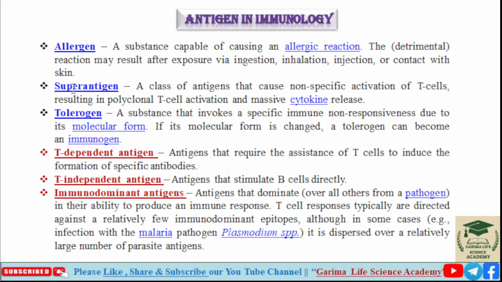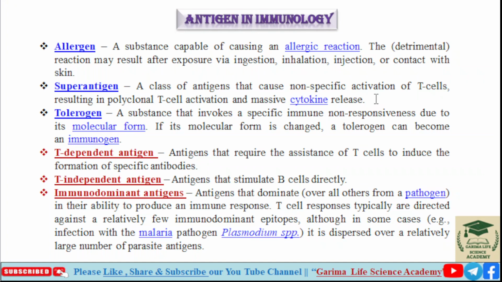Next is superantigens. What is a superantigen? A class of antigen that causes non-specific activation of T cells, resulting in polyclonal T cell activation and massive cytokine release. So it may activate T cells non-specifically, resulting in polyclonal T cell activation.